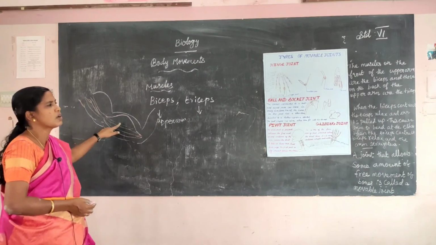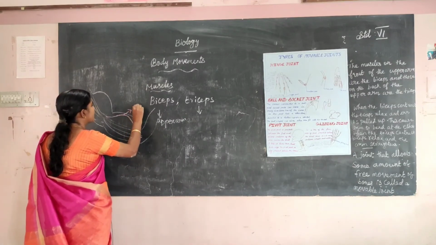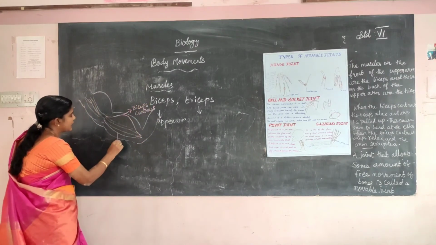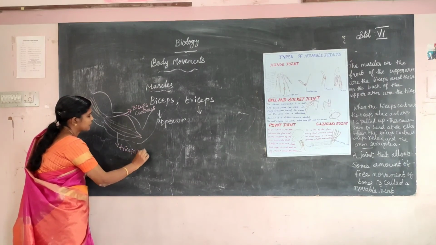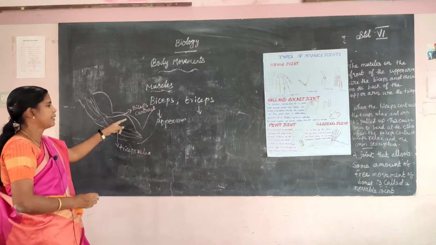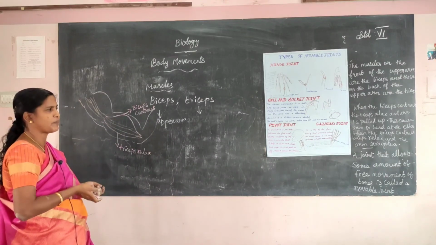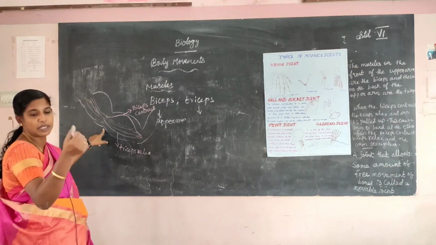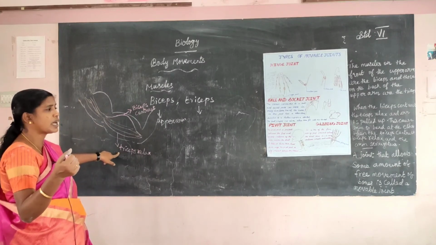When the biceps contract, the triceps relax. The arm is pulled up, which causes the arm to bend at the elbow. When we bend at the elbow, the biceps contract and the triceps are relaxed.